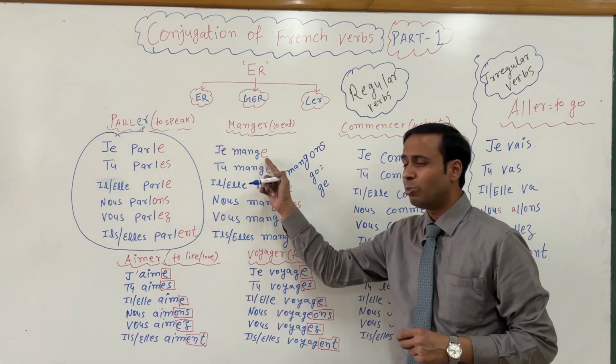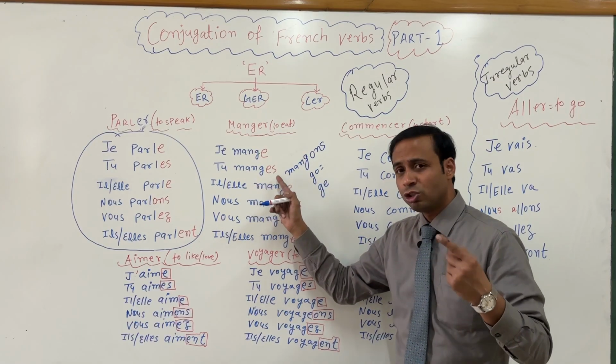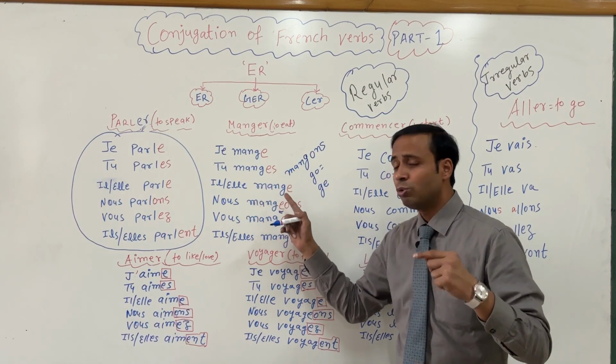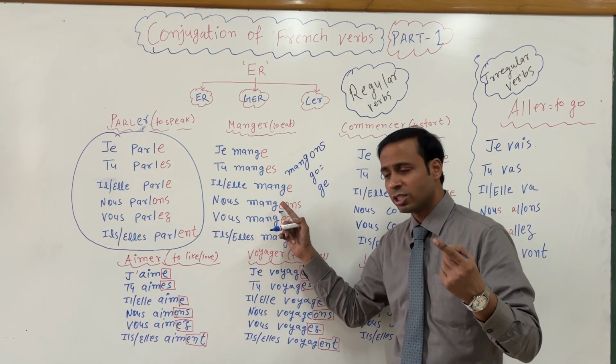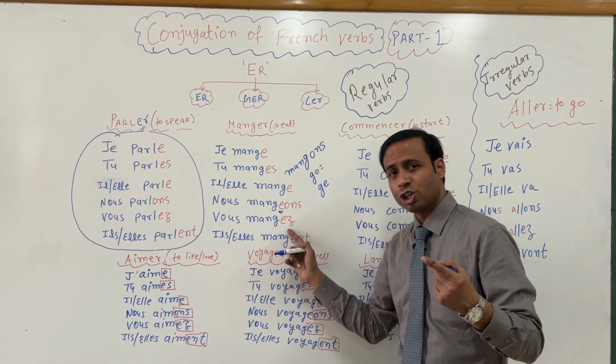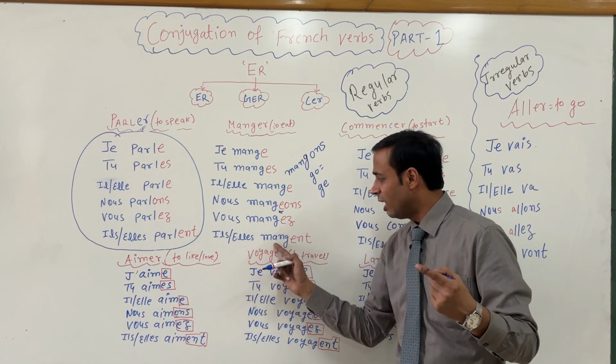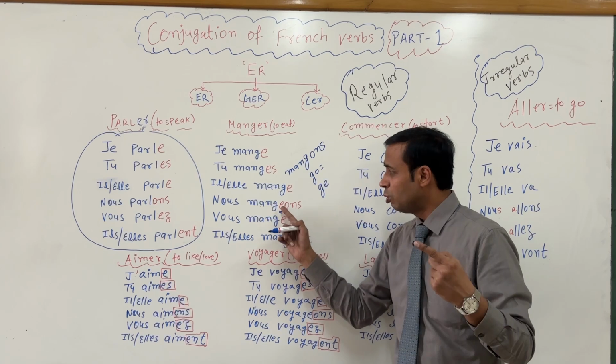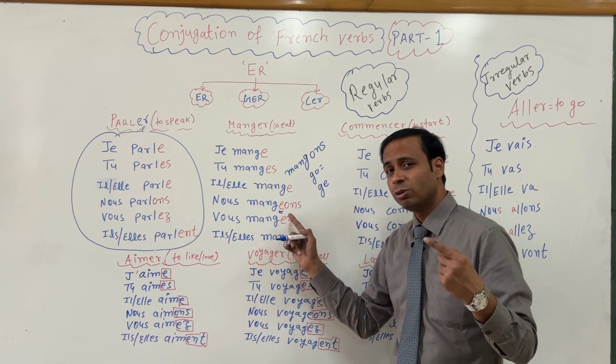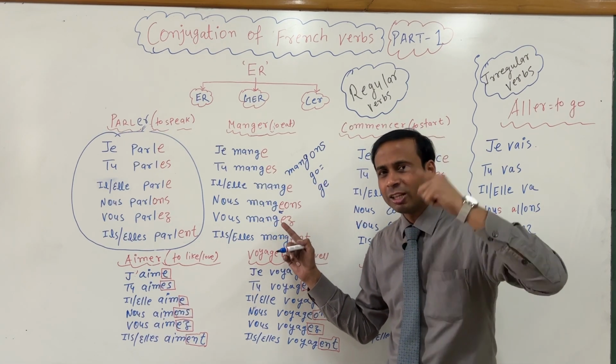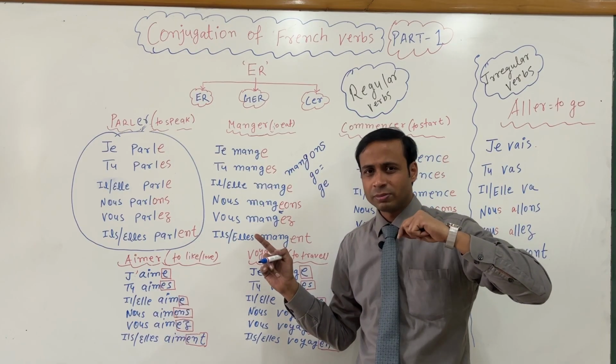If you see, je mange, tu manges, il mange, vous mangez, the je sound is coming in each one. If you don't add E, it is going to break the pronunciation, and that is wrong.